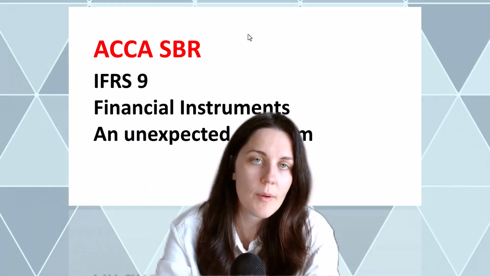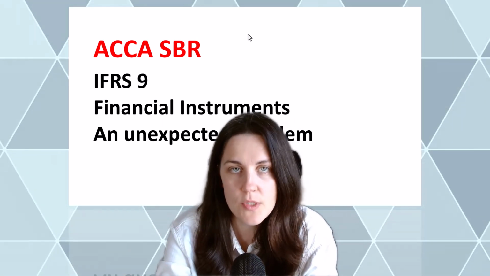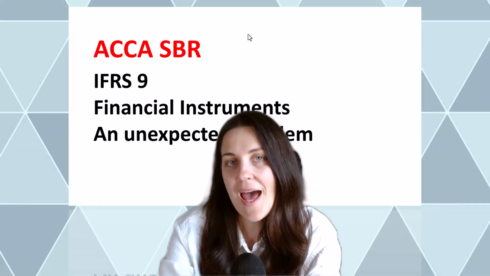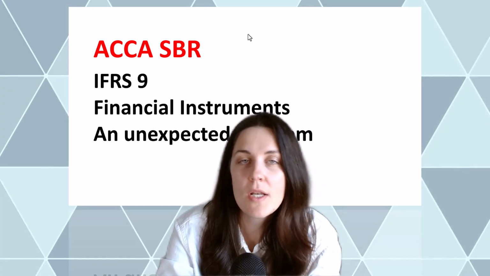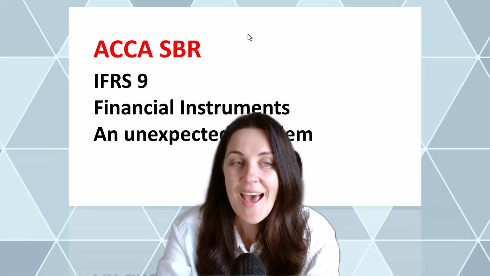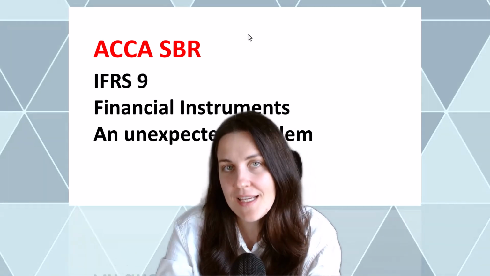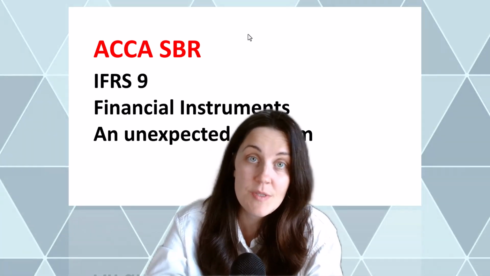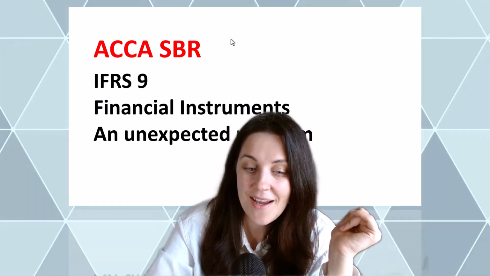So when we're talking about methods of accounting, we don't really talk about fair value through OCI. We talk about the fact that amortized cost is default and that fair value through P&L is used sometimes, but not so very often. And that is the thing that you need to keep in mind, because these are easy marks and also it's an easy mistake to make, and that mistake is going to make the rest of your answer irrelevant.